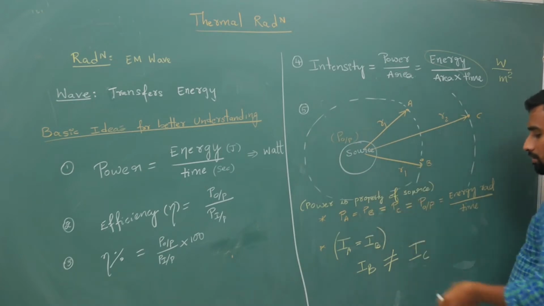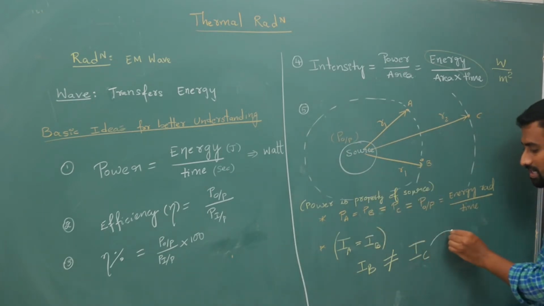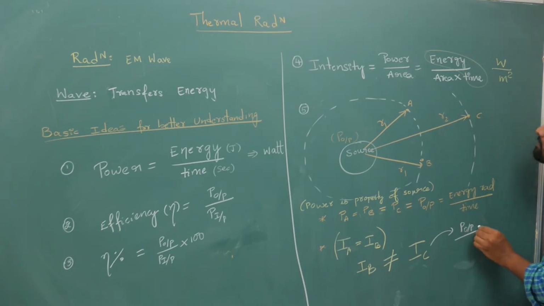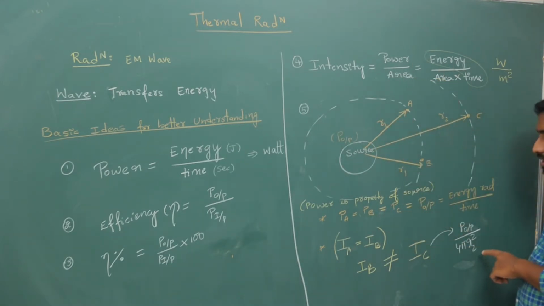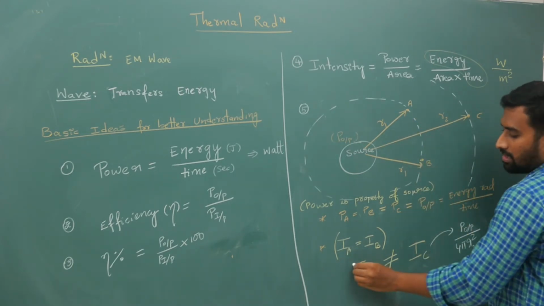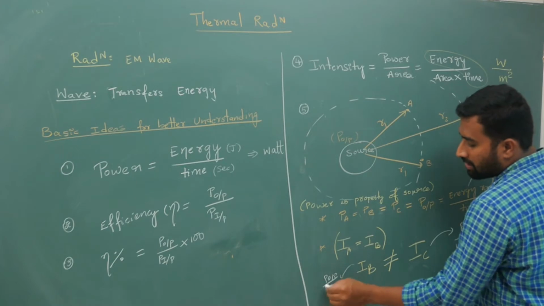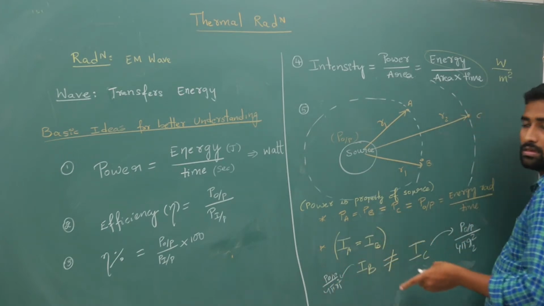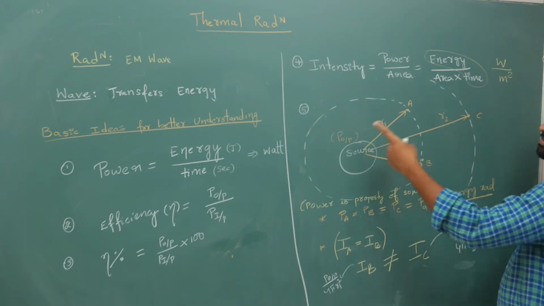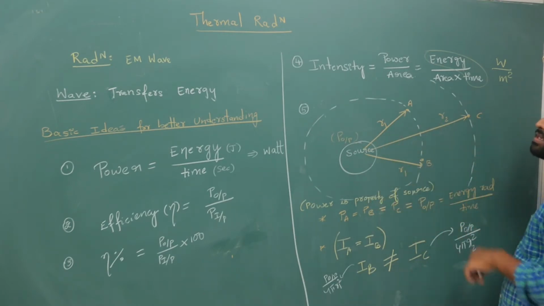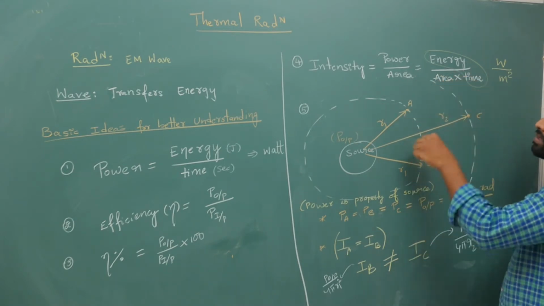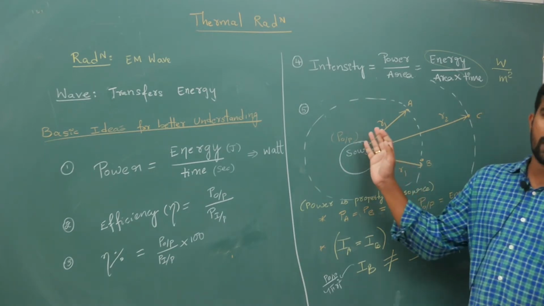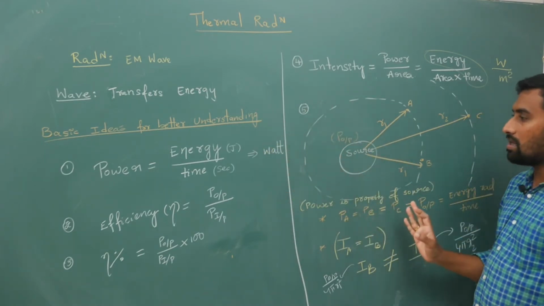Now if you take this as some point source in three-dimensional space, how much energy it will emit means, out of the total area, your intensity at C is output power by 4 pi R2 square, because it is going to emit your energy across a region of 4 pi r2 square. Whereas intensity at B is output power by 4 pi r1 square. So this much energy is being emitted every 1 second per unit area. So intensity is energy per unit area per unit time. Out of this, energy is being sent in all the possible directions, over a spherical region.